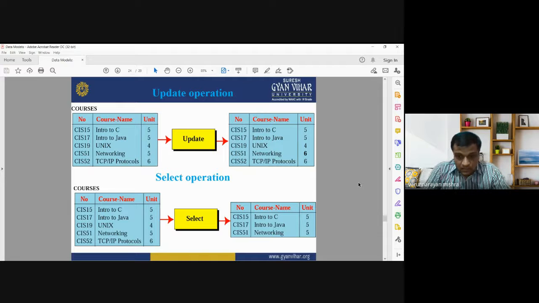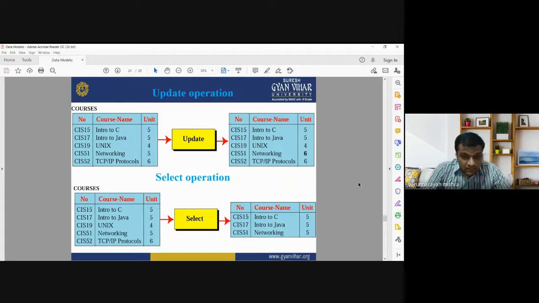Select operation. Select operation is used to select a specific row or a specific column in your table. If you want to select a specific row in your table, then we need to apply the select operation. Here it is a table showing different courses and the units. If you want to select only specific courses from the existing table, we need to apply the select operation.